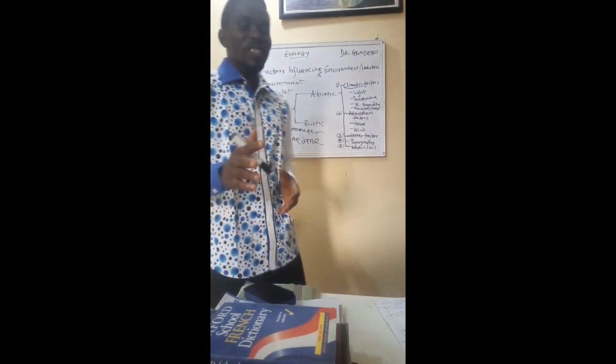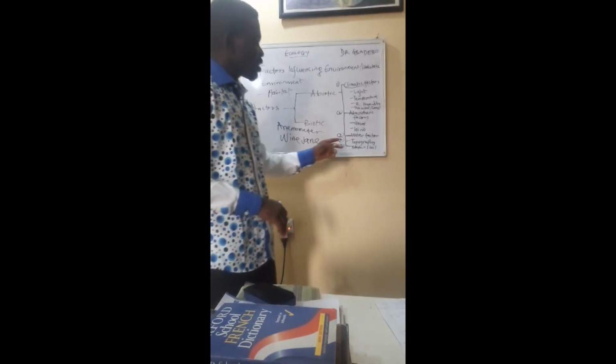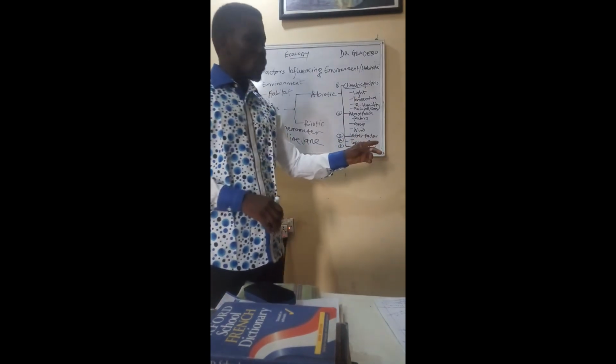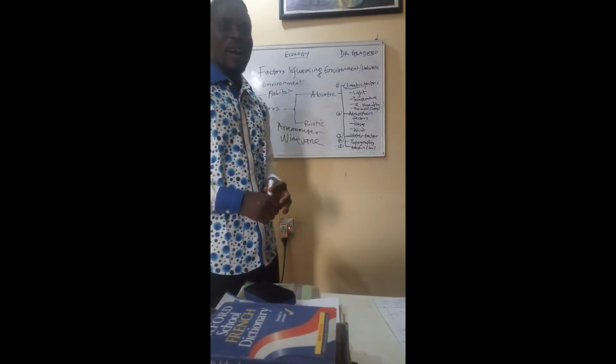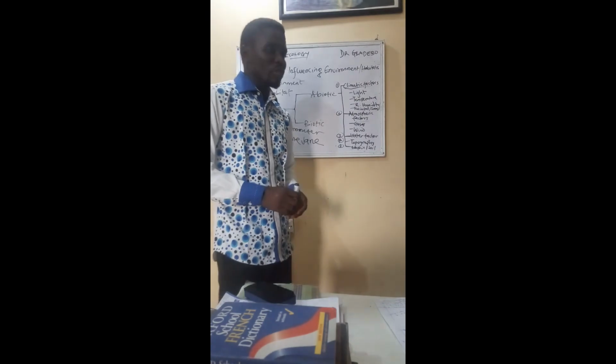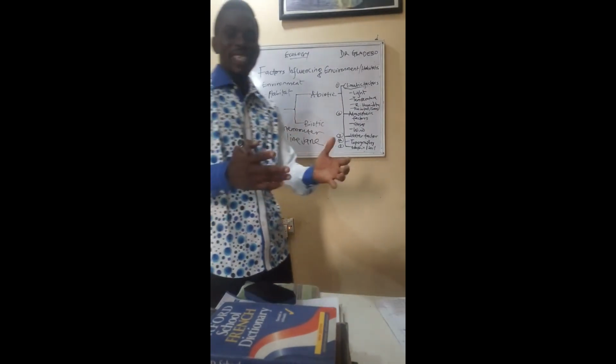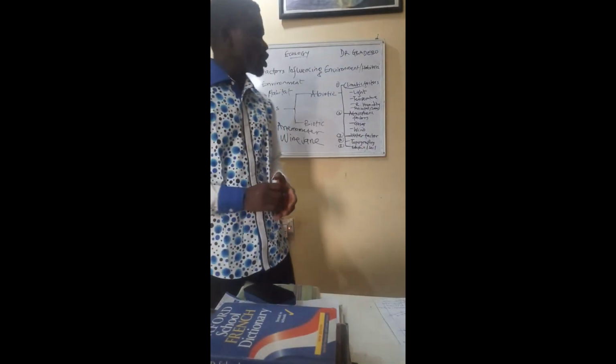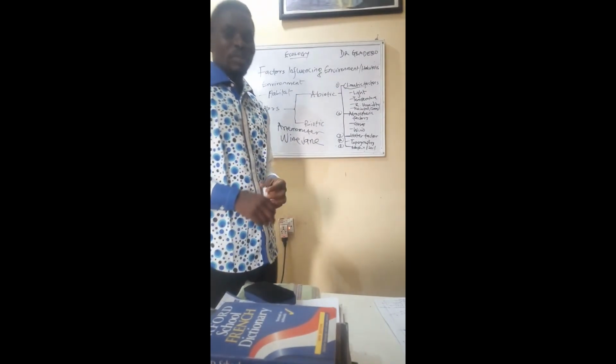The next abiotic factor we are looking at, I call it the water factor, or you can call it the hydrological factor, which is the amount of water that is available to organisms.